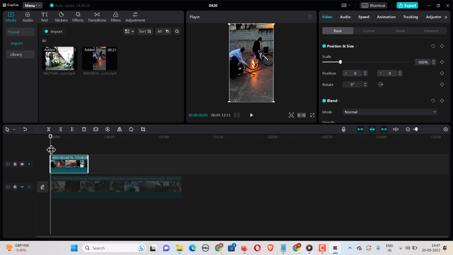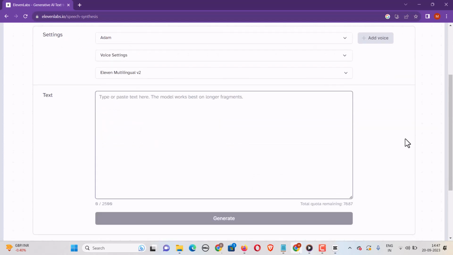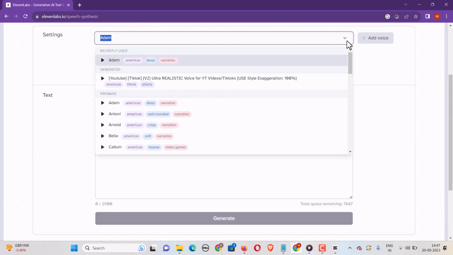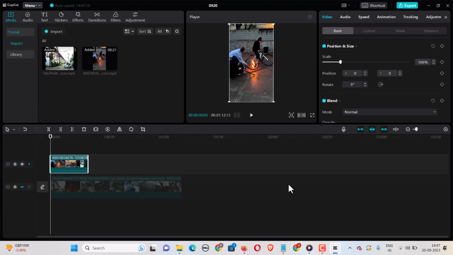You can add your own voiceover manually, or you can use a website like ElevenLabs. Just come up here, type whatever is happening in the video and click on generate. You can choose a voice of your liking. Once you do that you can import it and then you can start uploading it.